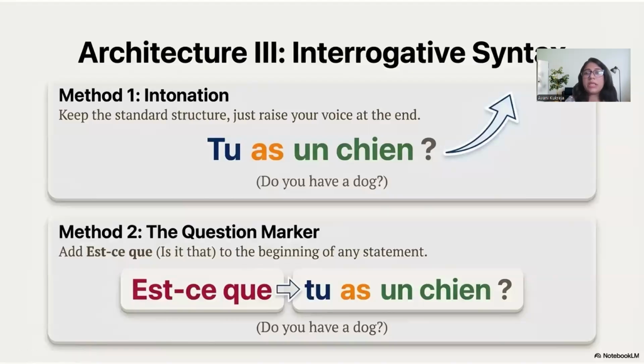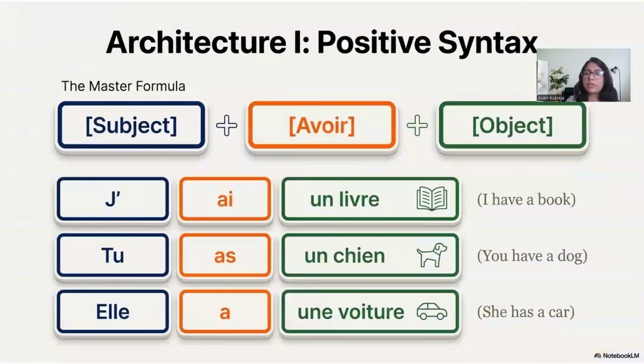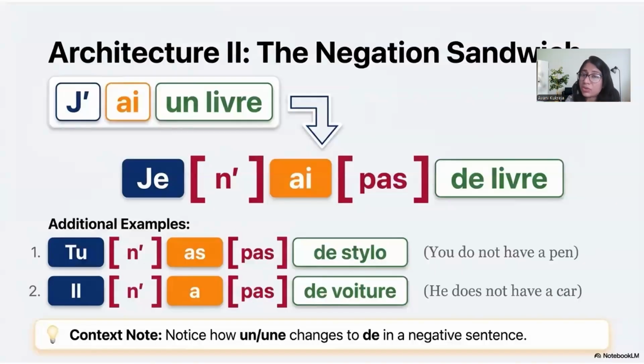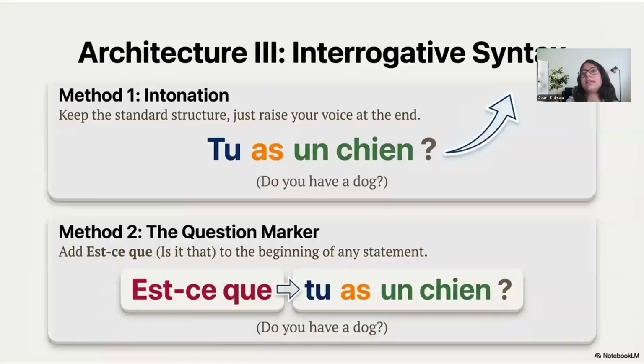Next. Now we are learning how to form questions. So we've learned the affirmative form of sentences with verb avoir. We've learned negation. Now we are learning interrogation. Basically, how to ask a question. One is simple. The same sentence, you just say it with an intonative voice. What's an intonative voice? I am saying the same sentence, just that I'm raising my voice to make it sound like a question. So if I say you have a dog, or if I say you have a dog, do you see how my tone has changed to make a small, simple affirmative sentence into a question?